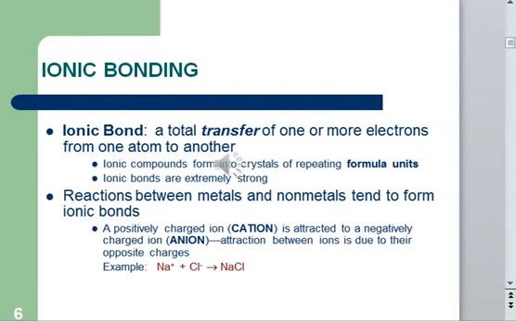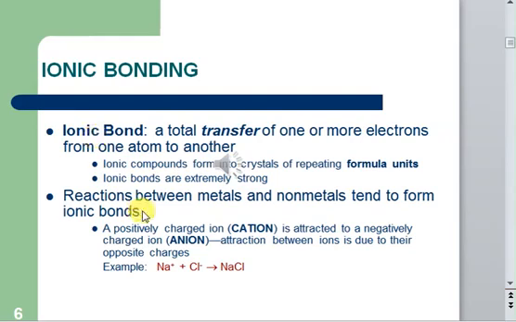So how is an ionic bond formed? An ionic bond is always formed by a reaction between a metal and a non-metal. Why do we take a metal and a non-metal? The reason is that metals are good losers of electrons. They can lose electrons easily, while non-metals from groups 5, 6, and 7 tend to accept electrons very easily. That's the important thing you should know about the ionic bond.